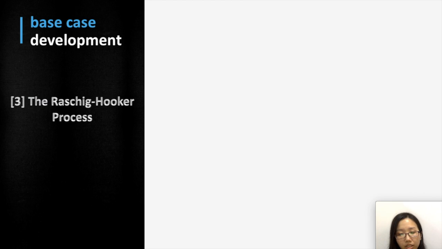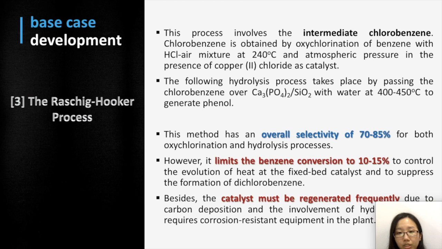The third method is the Raschig process. This method involves the intermediate chlorobenzene. Firstly, chlorobenzene is obtained by oxychlorination of benzene with a hydrochloric acid and air mixture. After that, chlorobenzene will undergo a hydrolysis process to generate phenol. This method has an overall selectivity of 70 to 85% for both oxychlorination and hydrolysis processes.